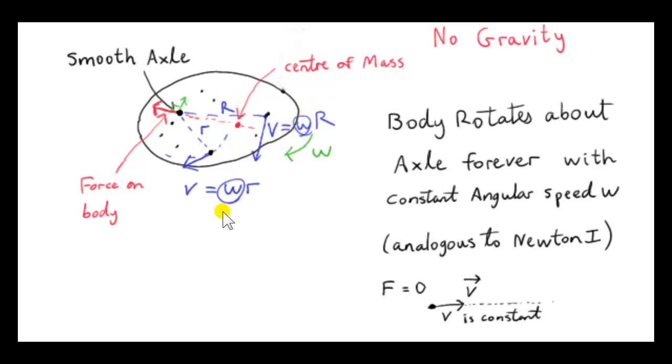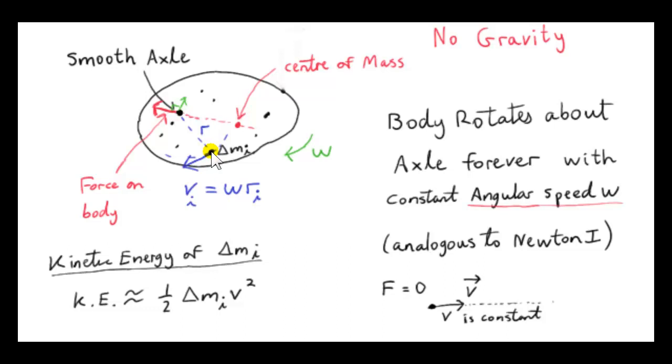But omega is the same for all the particles. The angle swept out by either this line or this line in unit time is the same. The angle swept out is omega radians per second.